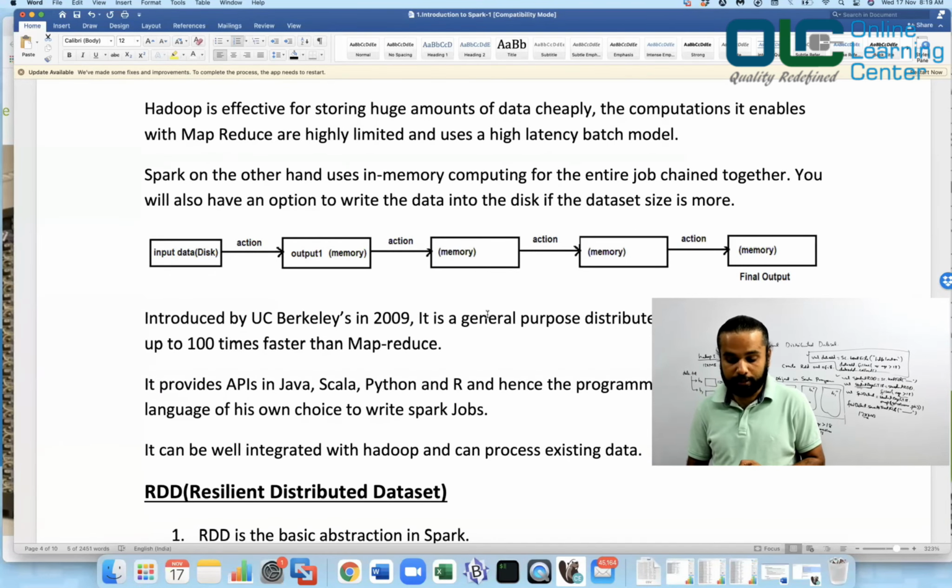The computation it enables with MapReduce is highly limited and uses a high latency batch model, which means there would be a delay in the processing and getting the output. That is what we call latency, right? So the moment I say I want to process this data, it takes a lot of time to process that data because your MapReduce reads the data from the disk, and that is what makes it all slower, right?